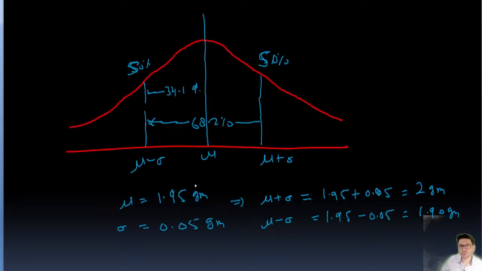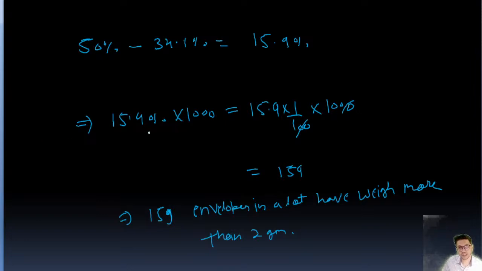So we should know this value. This is the 50% part. What we'll do is subtract 34.1% from 50% and we'll get this value.